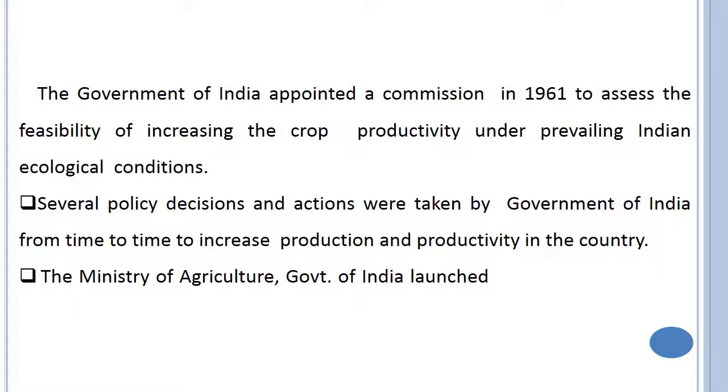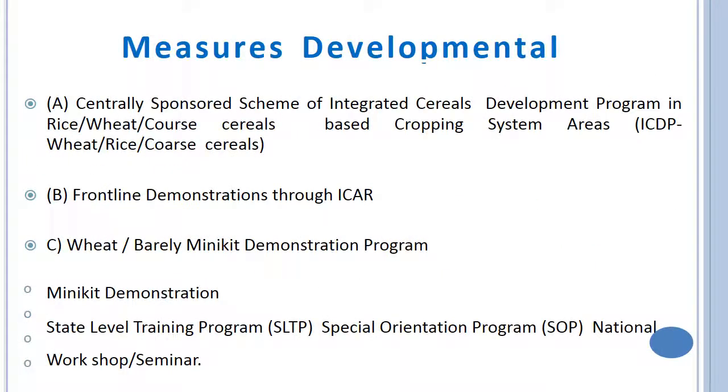The Ministry of Agriculture, Government of India, has launched many programs like IADP, then frontline demonstrations, mini kit demonstration program, state level training program, and different workshops and seminars in order to popularize the introduced wheat varieties, semi-dwarf wheat varieties, Sonora 64, Lerma Rojo, Chhoti Lerma, and all those things. Even the secondary introductions like Sonalika and Kalyan Sona.